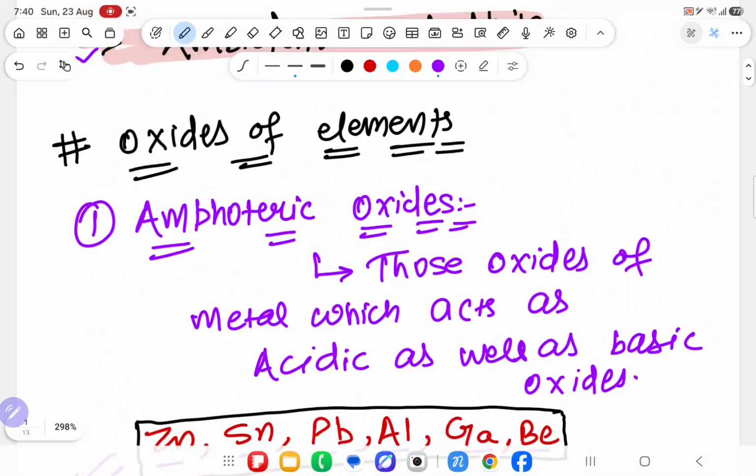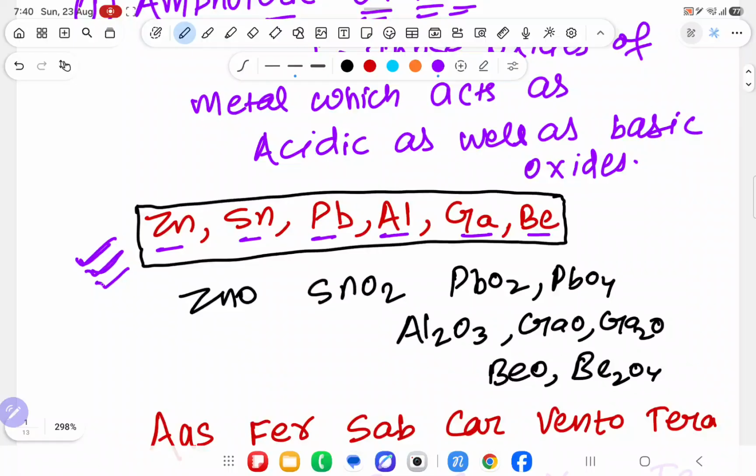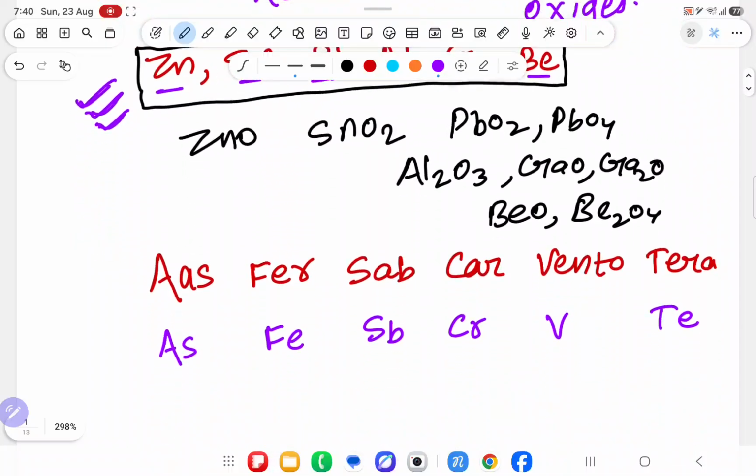Understood the point, don't get confused. Amphoteric oxides are those oxides which act as acidic oxide as well as basic oxides. If you see the oxides of zinc, tin, lead, aluminum, gallium and beryllium, with any of these 6 metals, if oxygen is combined, you will say without seeing that they are amphoteric oxides. As well as another part: As, Fe, Sb, Cr, V, Te. As means arsenic, Fe means iron, Sb means antimony, Cr means chromium, V means vanadium, Te means tellurium.